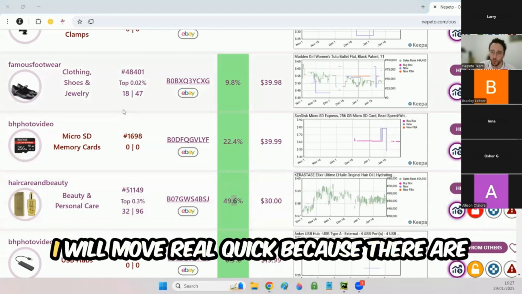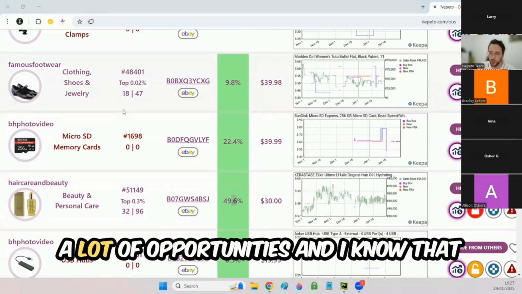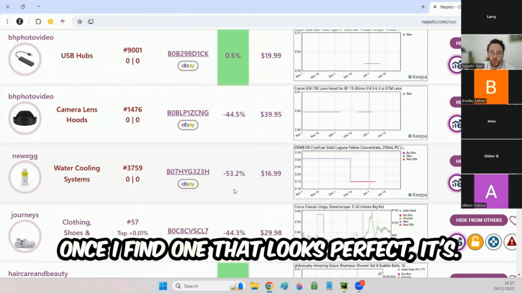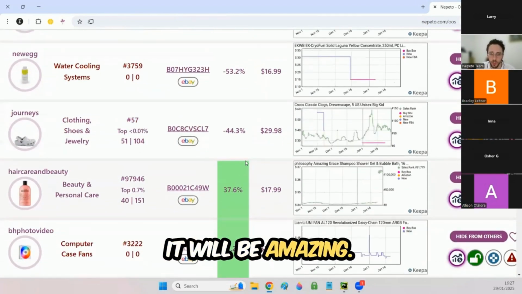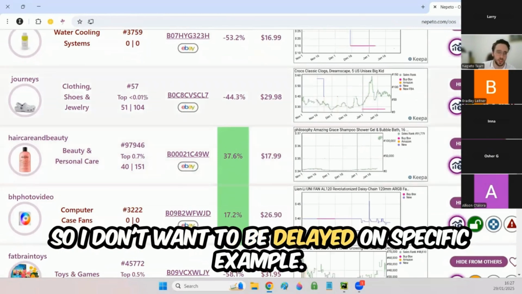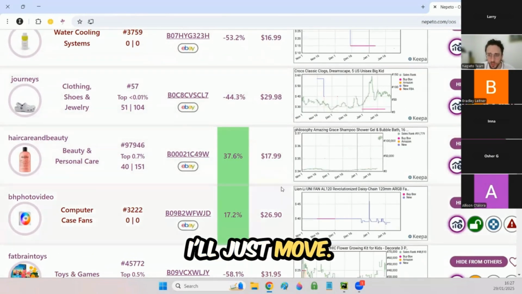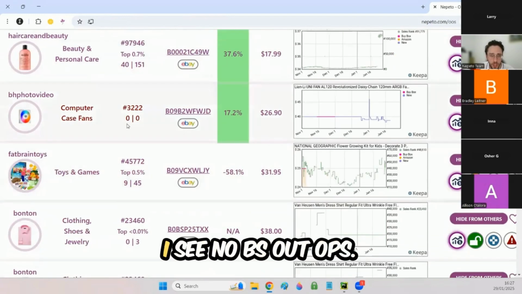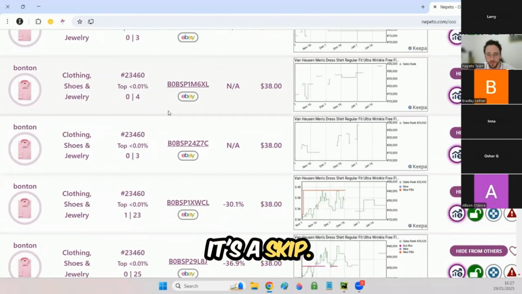In the out of stock section, I will move real quick because there are a lot of opportunities. And I know that once I find one that looks perfect, it will be amazing. So I don't want to be delayed on a specific example. I'll just move fast. First of all, here I'm gated, so it's a skip. I see no BSR drops, it's a skip.